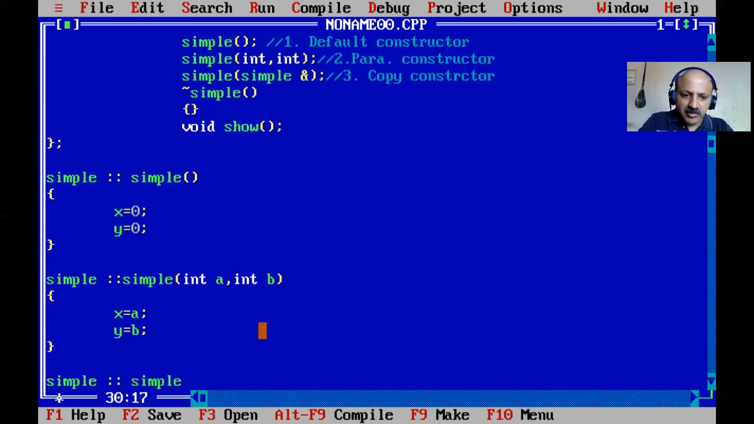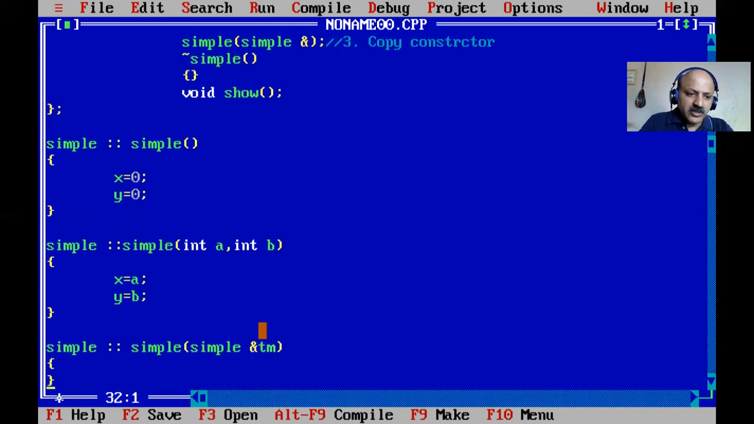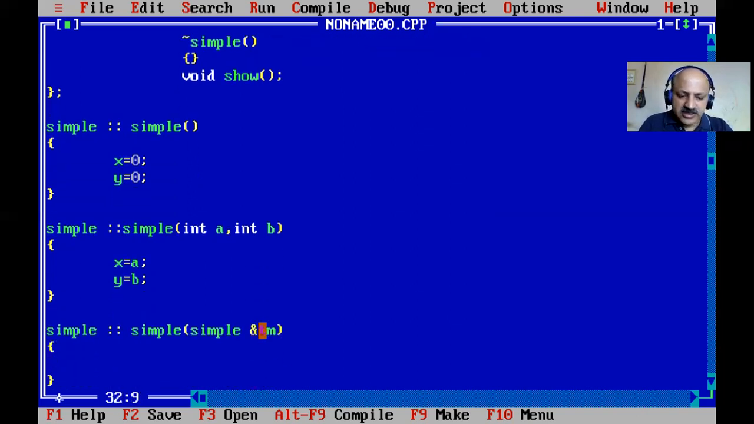Simple, and we pass the argument, and here we give temp. So that is a copy constructor. Here we assign the values: x equal to temp dot x and y equal to temp dot y. That is the same, a duplicate. We can say it is like the default copy, where we have to pass our value. So that is very simple.